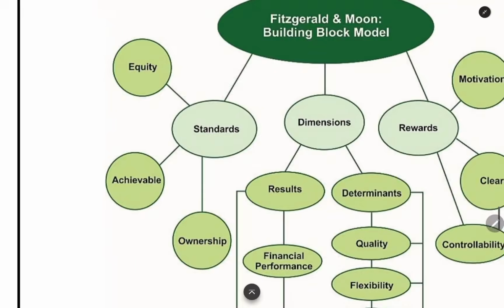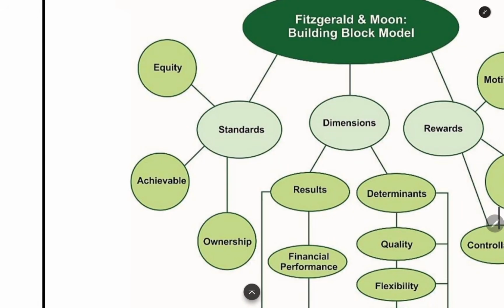The next thing is standards. The goals which we are keeping for the employees. For example, if there is a manager for a division, the cost per unit is coming to be 10 rupees. Now the superior manager, the CEO of the entire company, is saying to the divisional manager that you have to reduce the cost per unit to 8 rupees. Like that, he is saying for division A manager.